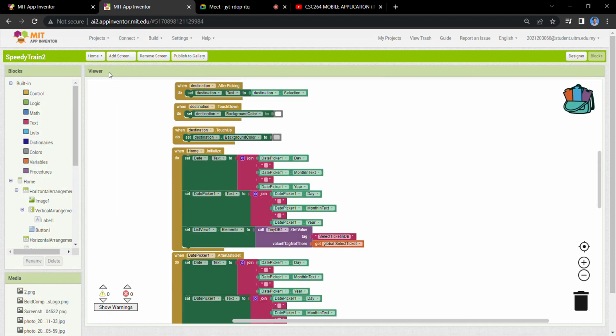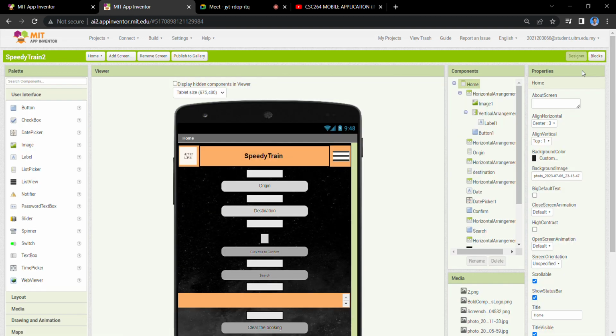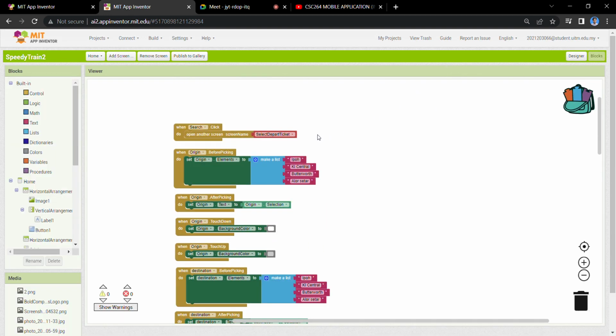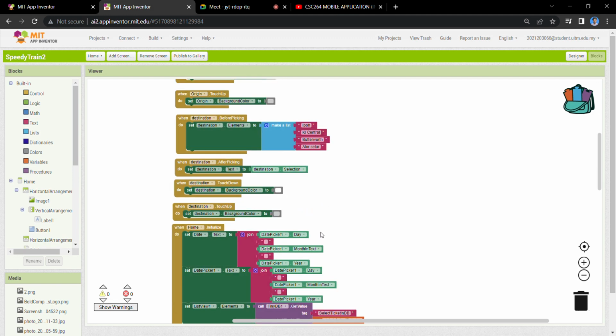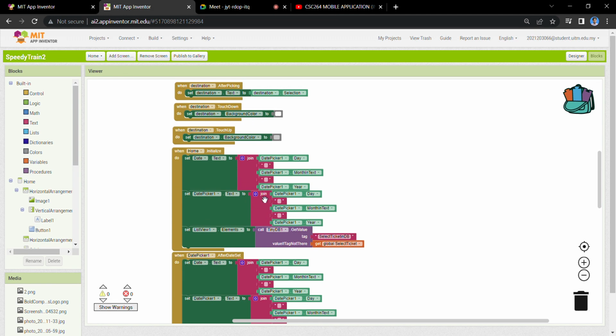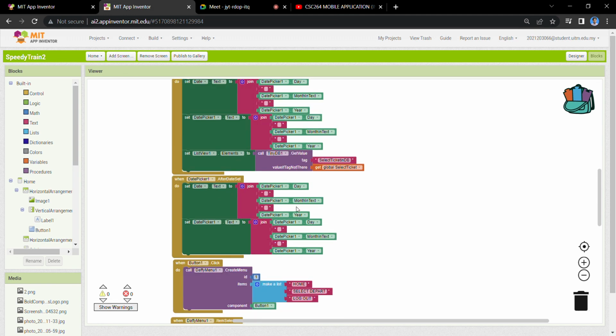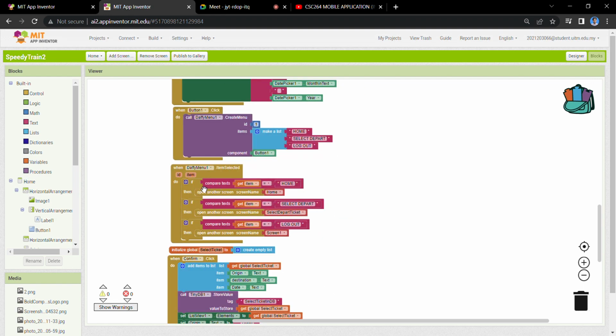Now I explain my home page. Okay, this is my list picker, which is select origin: Ipoh, KL, Batu, and Alor Setar. Destination also has Ipoh, KL, Batu, and Alor Setar. And this is the date picker, so the user needs to pick the date.